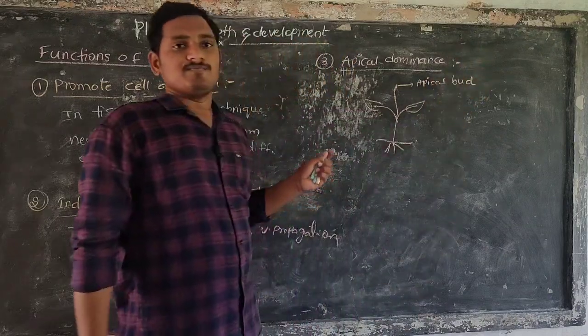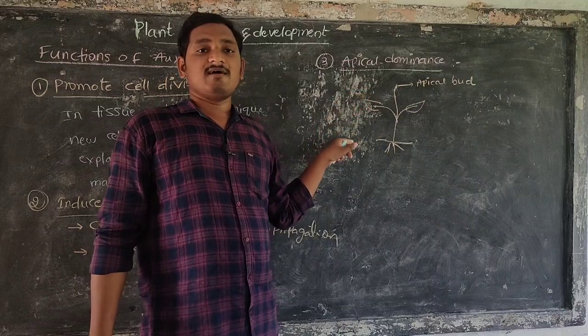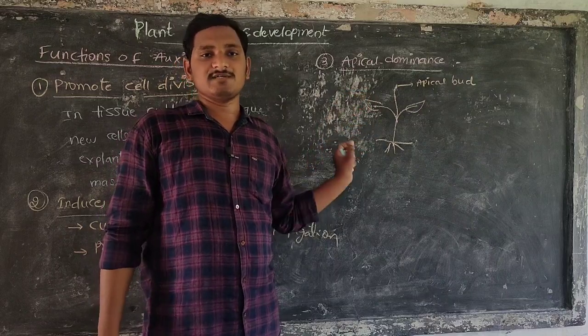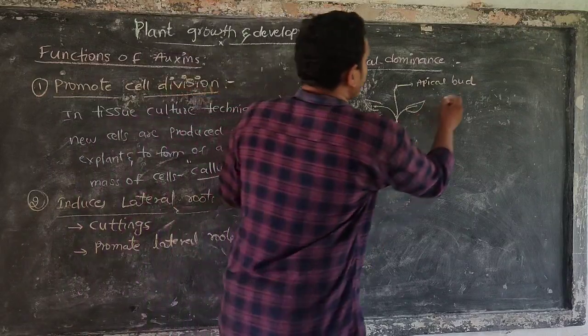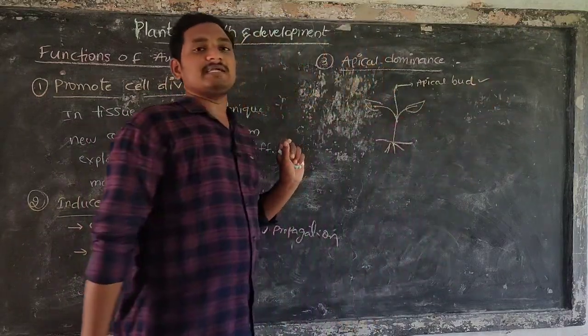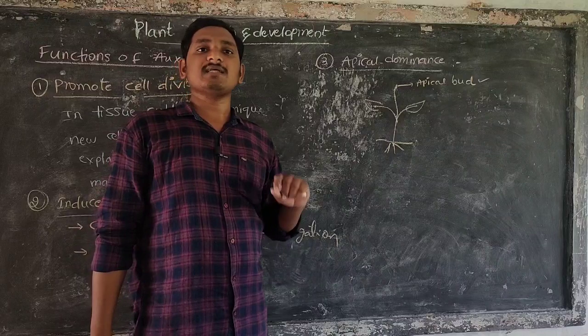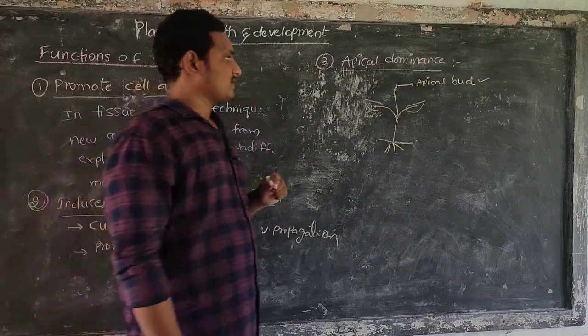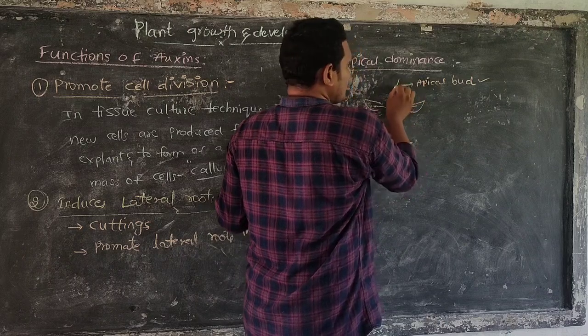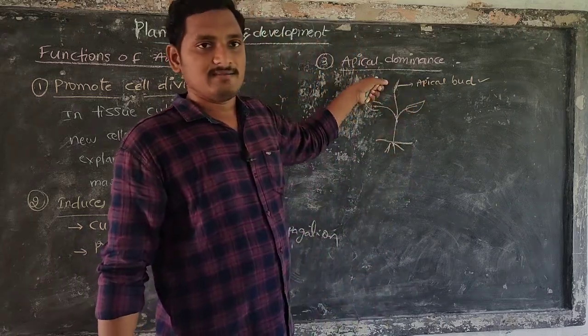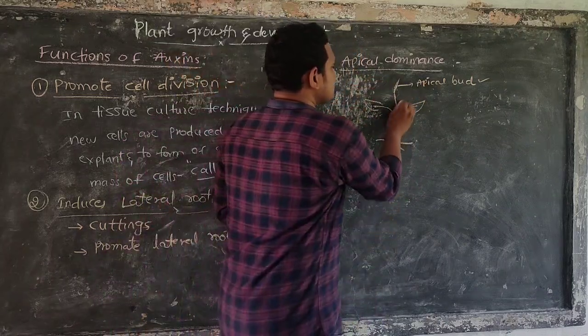This apical bud completely grows. Then after that, vegetative branches arise, or lateral buds are produced. So apical bud formation takes place completely, then vegetative buds will grow. This apical bud continuously grows, reaches a certain height, then after that branches arise.